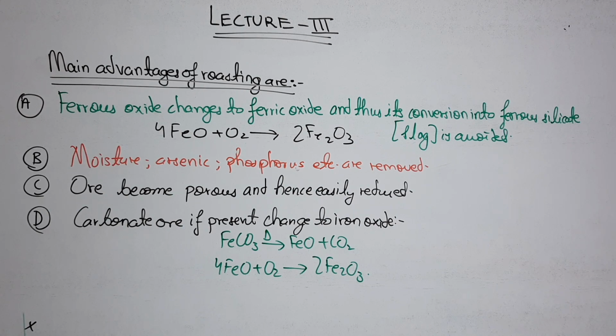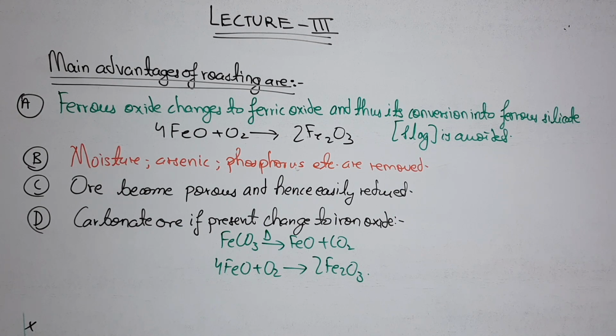There are mainly 4. The first one is that any ferrous oxide is converted into ferric oxide, which will avoid slag formation. So ferrous oxide changes to ferric oxide, and thus its conversion into ferrous silicate is avoided. The reaction is FeO plus O2 gives Fe2O3.